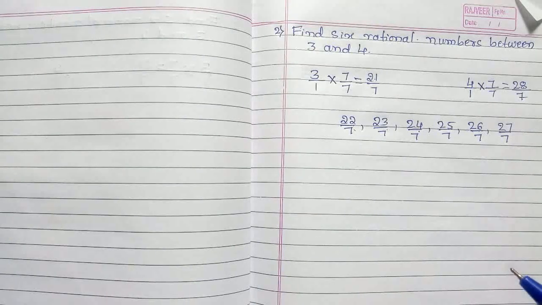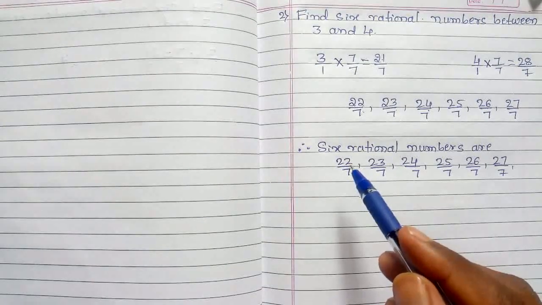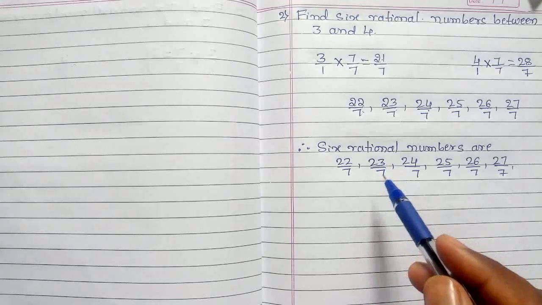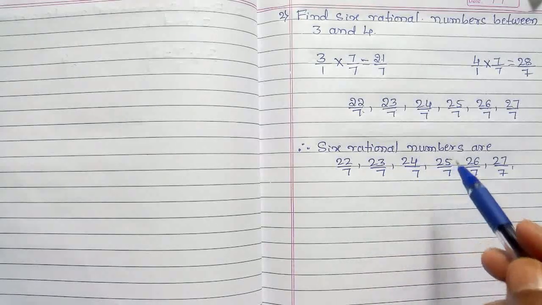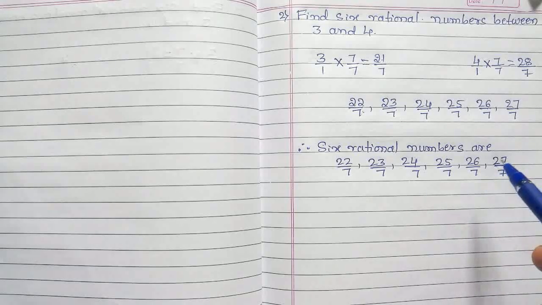Therefore the 6 rational numbers between 3 and 4 are 22 by 7, 23 by 7, 24 by 7, 25 by 7, 26 by 7 and 27 by 7. These are the 6 rational numbers.